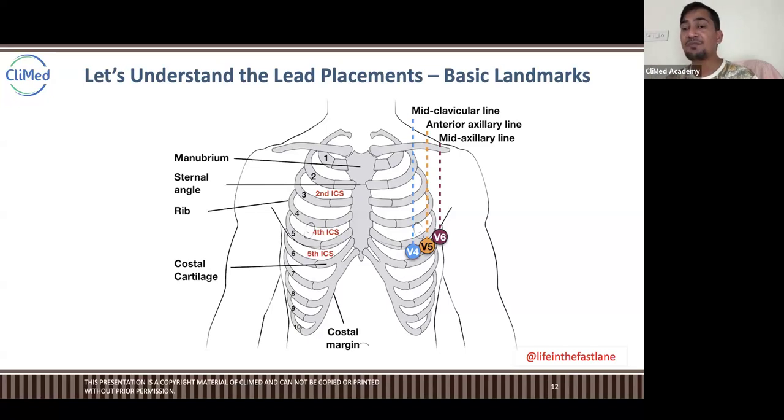Can someone tell me what is mid axillary line? Yes, guys, come on, you all are not laymen. Tell me what is mid axillary line. Yes, guys.